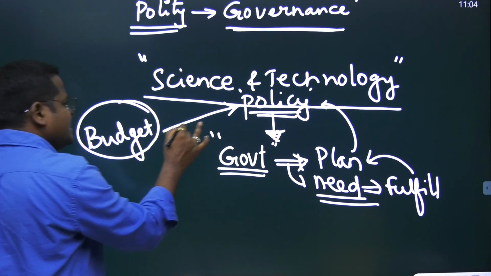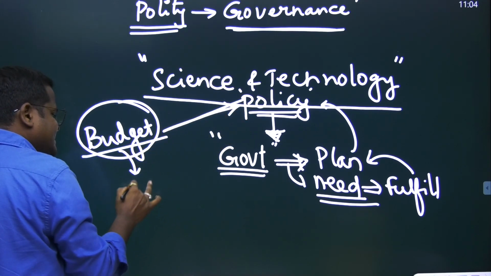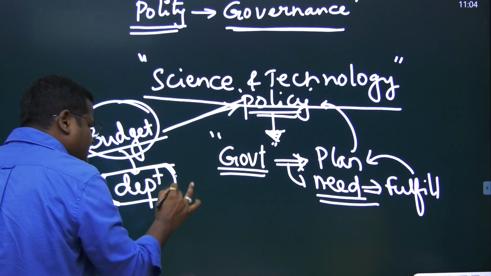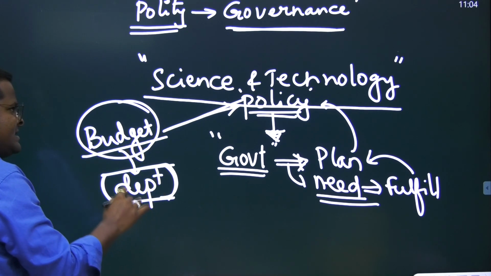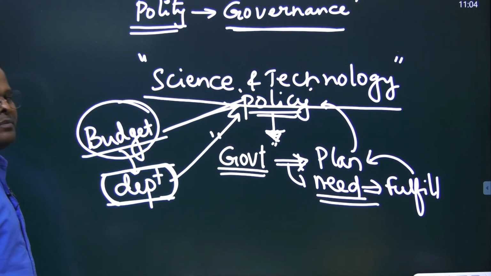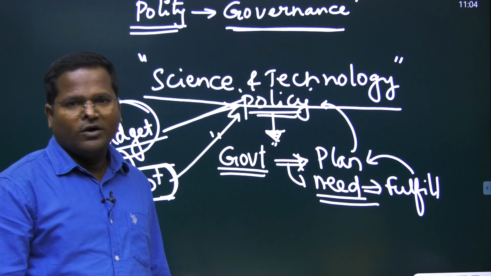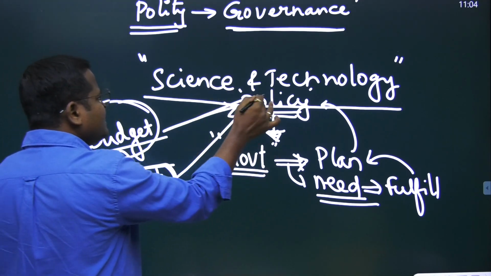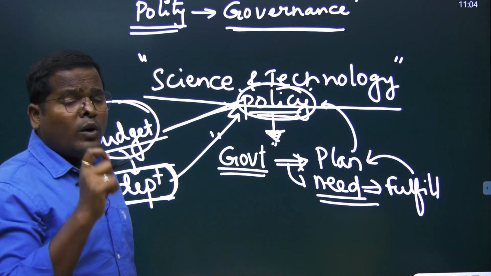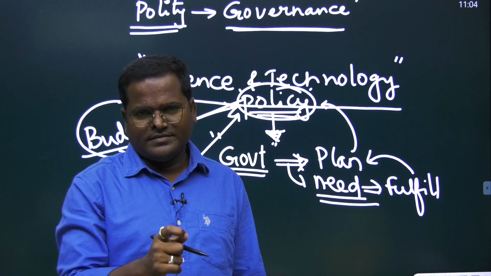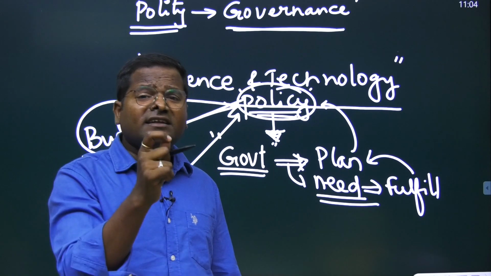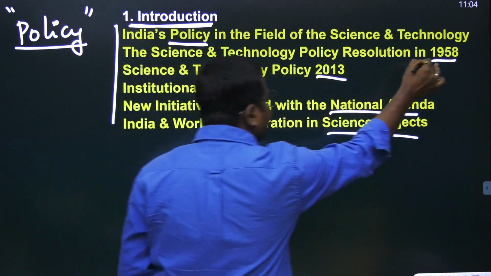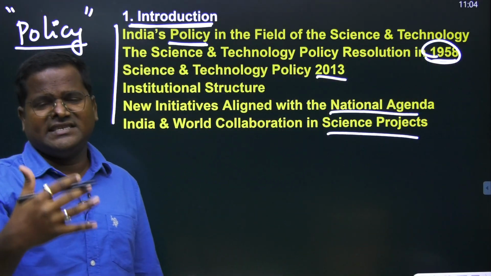Whenever the budget is released, the concerned department gets strengthened. And whenever the department gets strengthened, policy formulation and policy implementation will become very easy. Because of that reason, we need to follow the science and technology policies of India. Now, how many policies are there? Since 1958, what are the changes in the science and technology policy?